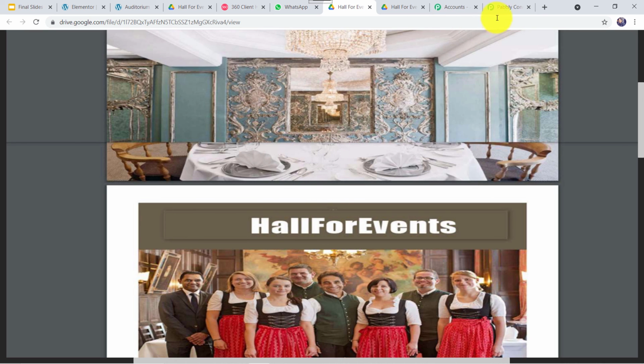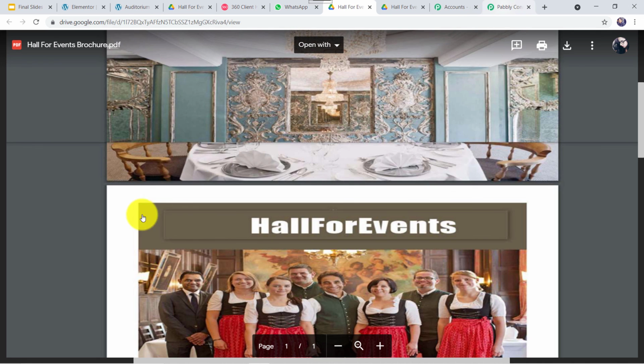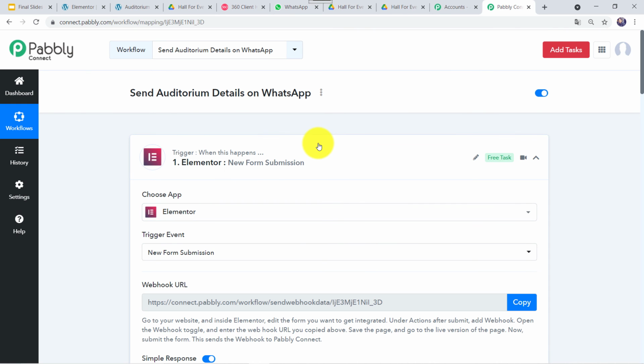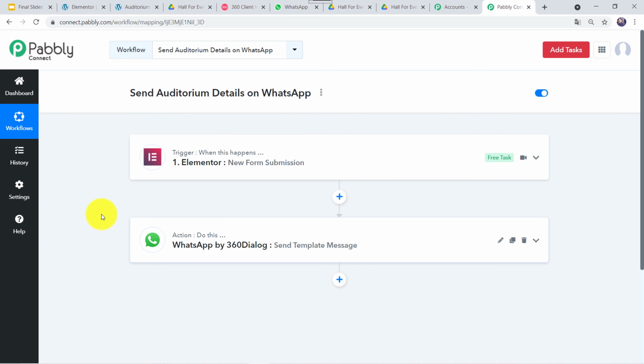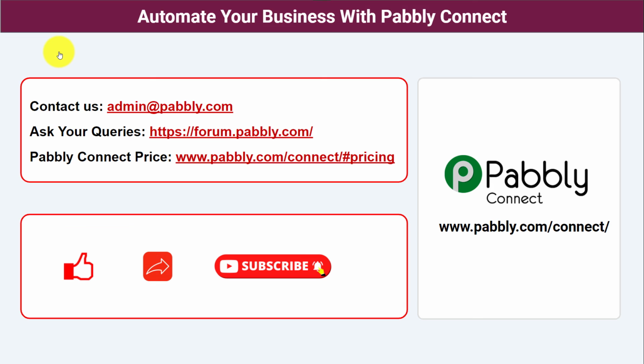Okay, so I'll just move back to Pabbly Connect and let us just minimize all these windows and see in a nutshell whatever we have done till now. So in this use case, we want that whenever a customer fills the Elementor form that is attached on our website, automatically a WhatsApp message should be sent on the WhatsApp number of the customer along with the auditorium details. So in this way, we have created a successful integration between Elementor forms and WhatsApp using Pabbly Connect. Not just these software applications, you can integrate a ton of applications and automate your business with Pabbly Connect.